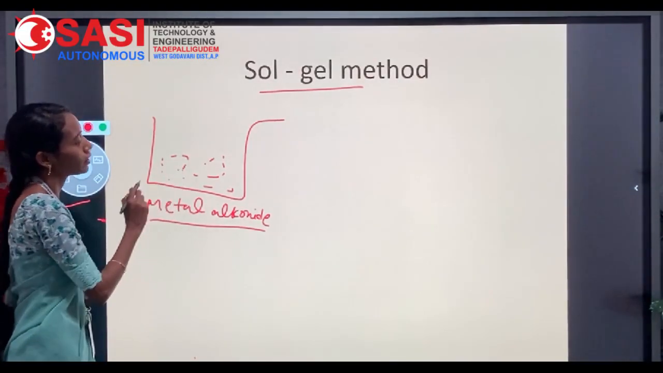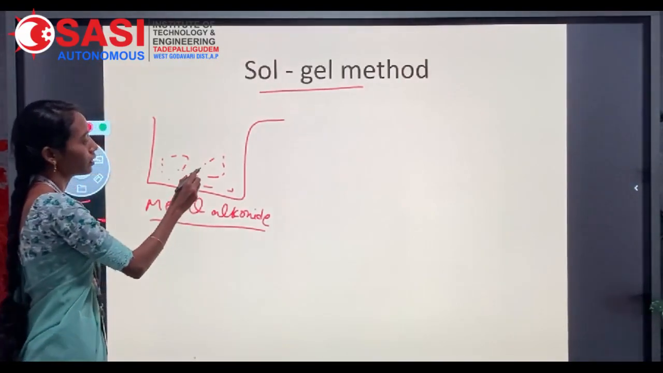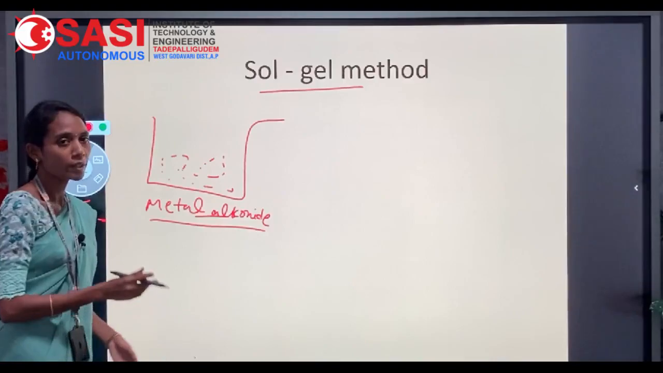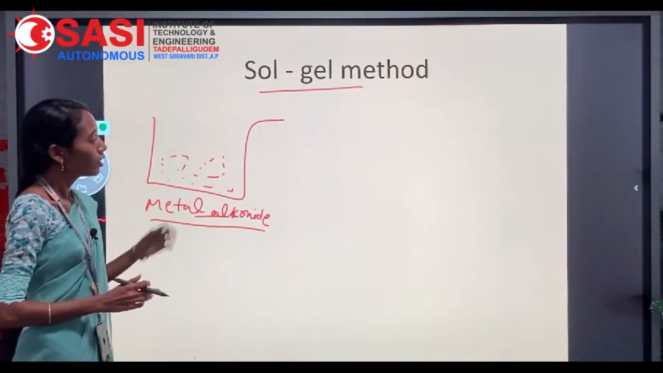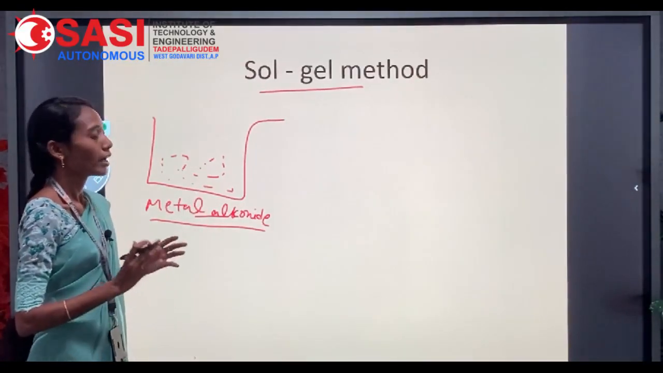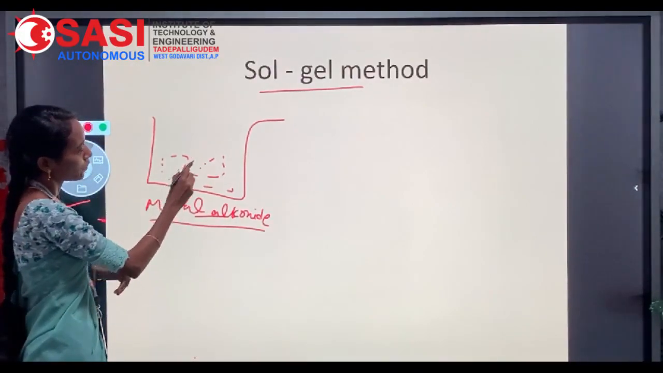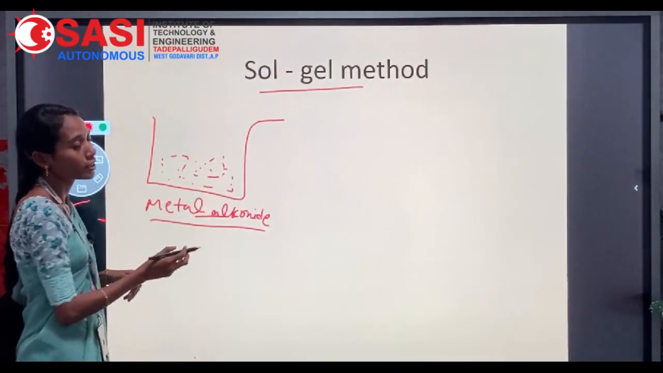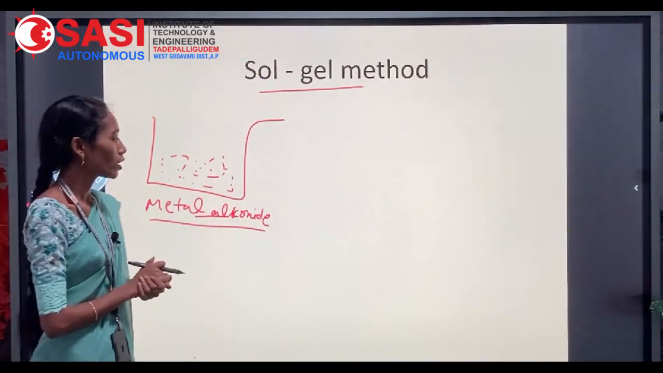The precursor should not be dissolved completely in water, because dissociation of the metal alkoxide takes place in water. So that's why the precursor powder is transferred into another beaker which contains the alcohol. The precursor is completely dissolved in the alcohol solution. To that we are adding water molecules.